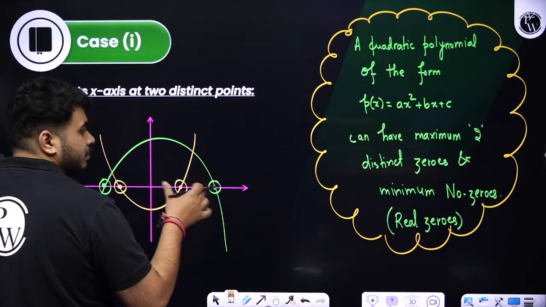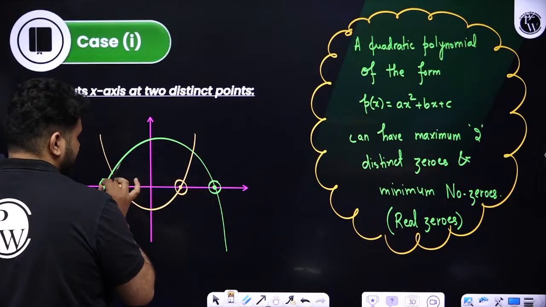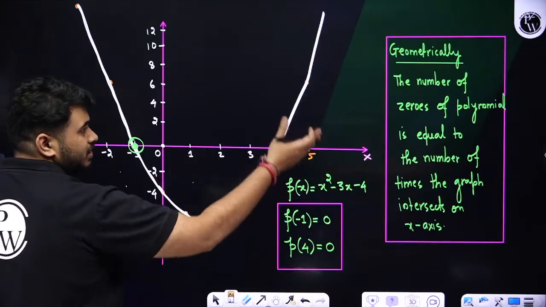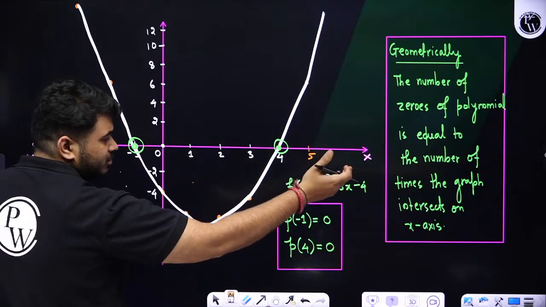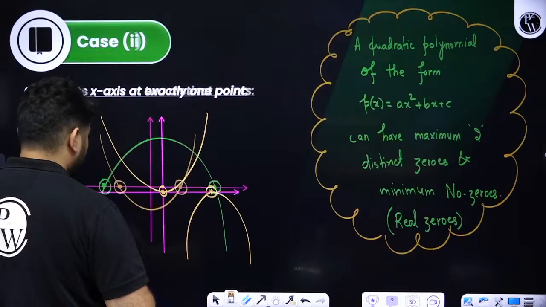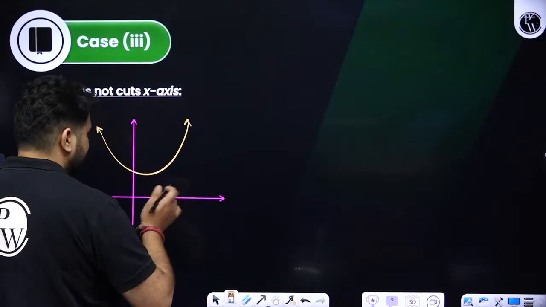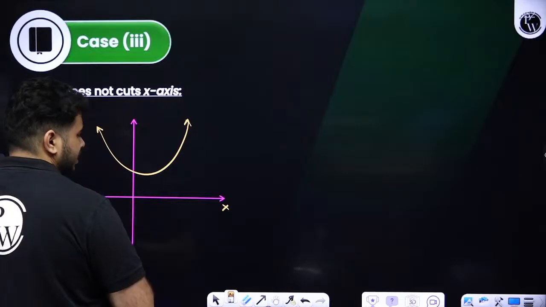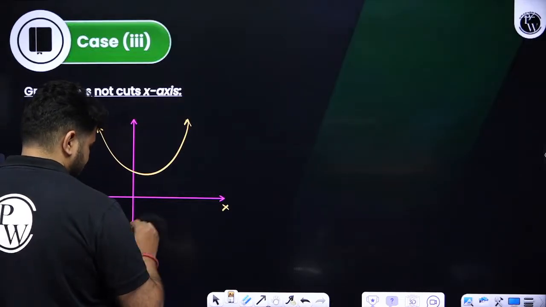In this case, whatever zeros are there, they are distinct because they are distinct points where it cuts. Because I have given you this, the number of zeros of the polynomial is equal to the number of times it cuts the x-axis. So here 2 zeros, here 1, and here it is not cutting the x-axis, so the number of zeros will be 0. It can be like this also.